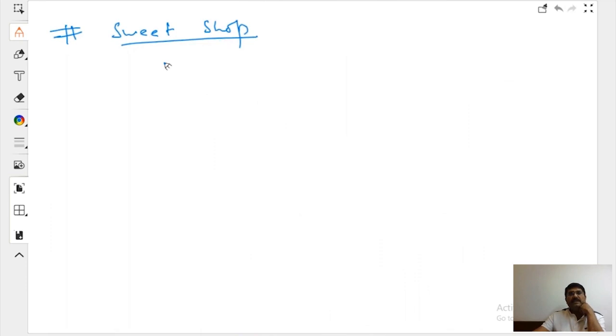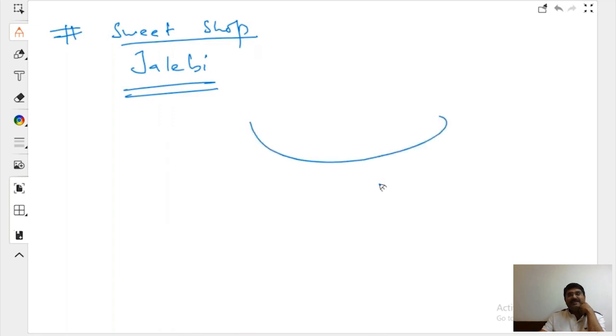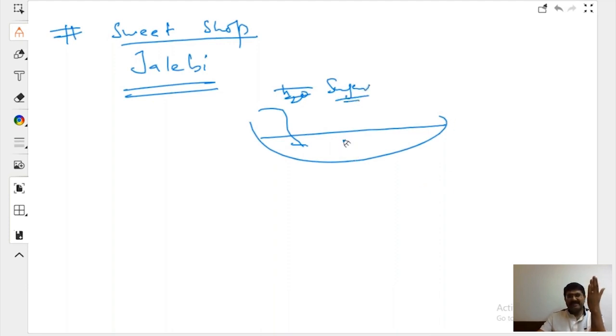You must have gone to the sweet shop and seen the jalebis. Did you notice that the shop owner or the worker takes water and keeps on adding sugar? Say it is 5 liters of water.